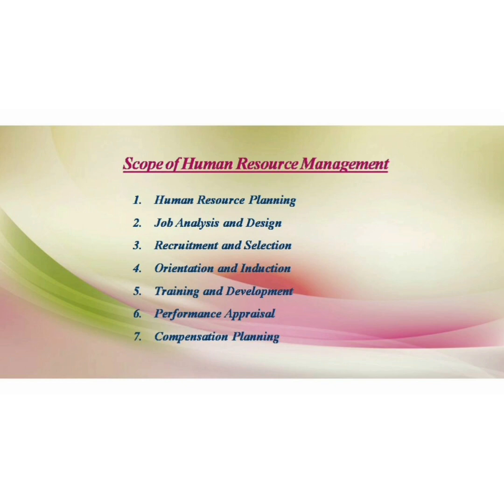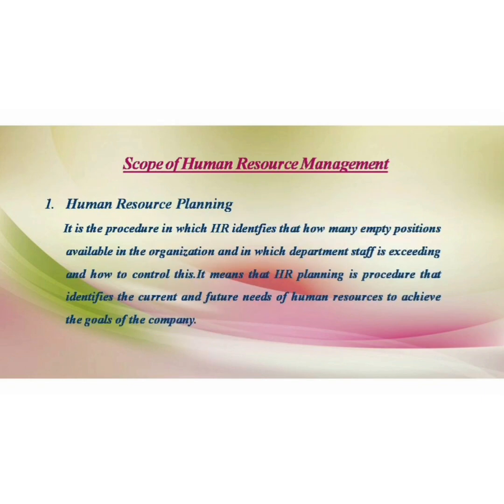The third one is recruitment and selection, then orientation and induction, training and development, performance appraisal, and the last one is compensation planning. So moving to the scope, first of all, we are going to check what is human resource planning.